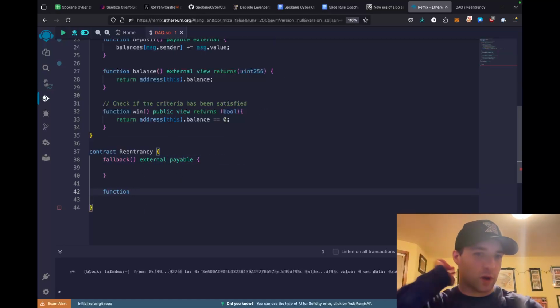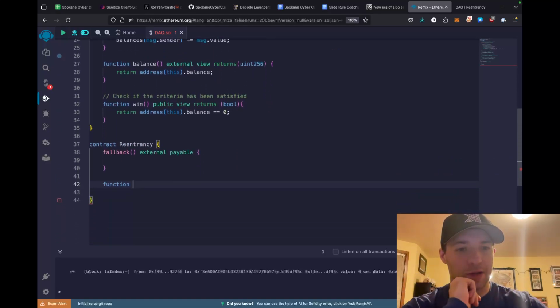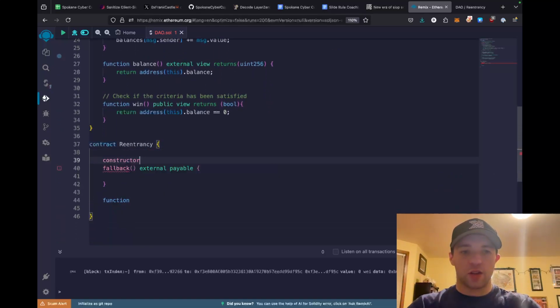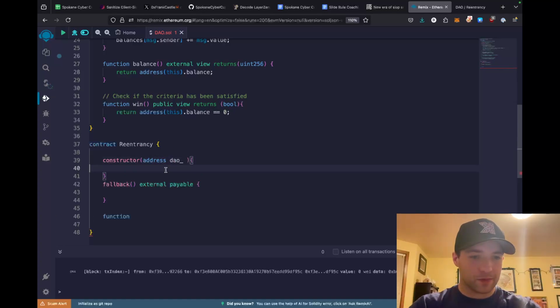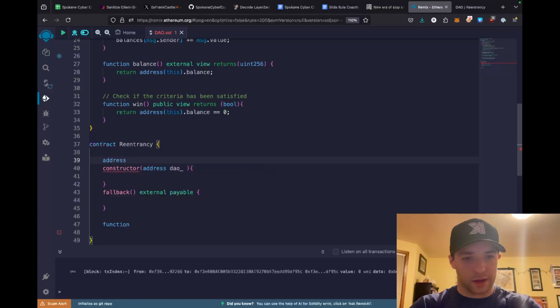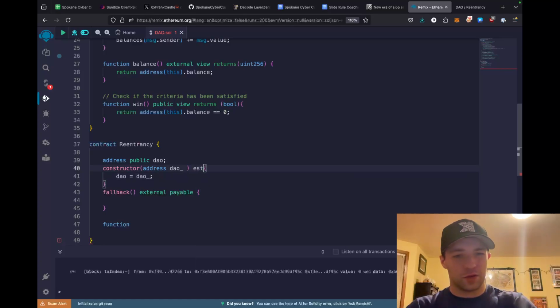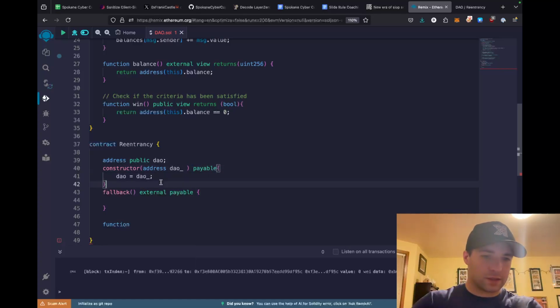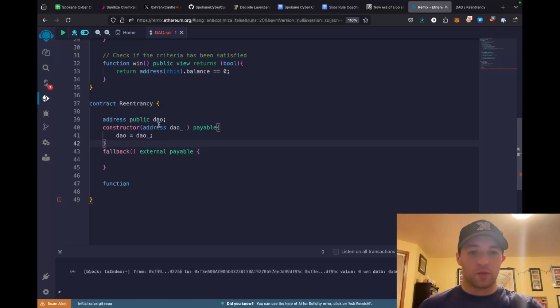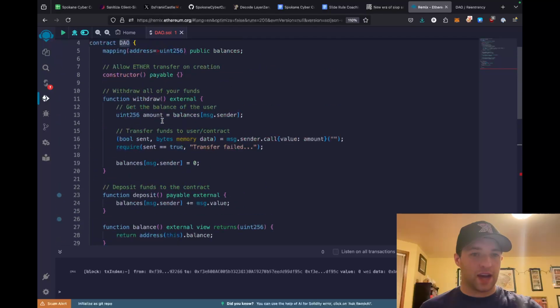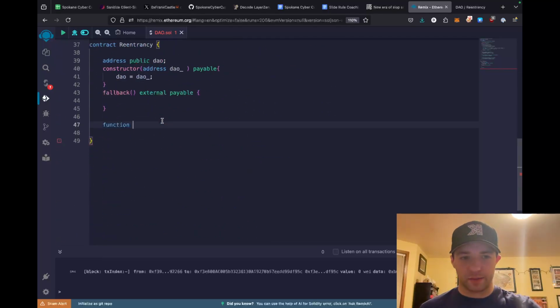Cool. So now we want to be able to call deposit. We actually want to store the address of the DAO here first. We're going to do address public DAO, and then we're going to do DAO equals DAO. And I need to do payable for that, so I don't get weird errors. Cool, so the reason we want to set this will be clear in a moment, and I'll explain it once we get there. But we want the DAO smart contract address stored in the contract.